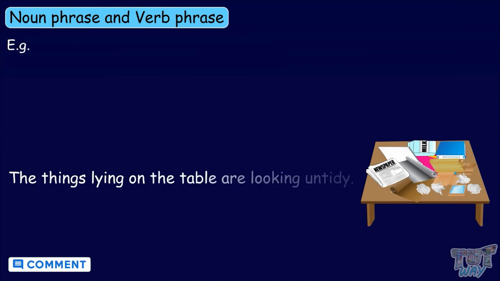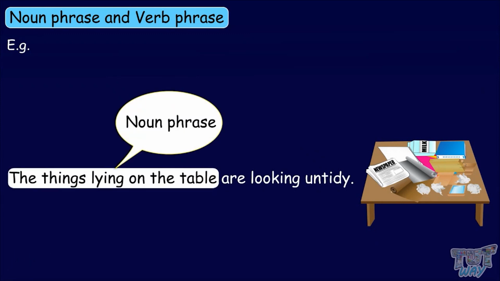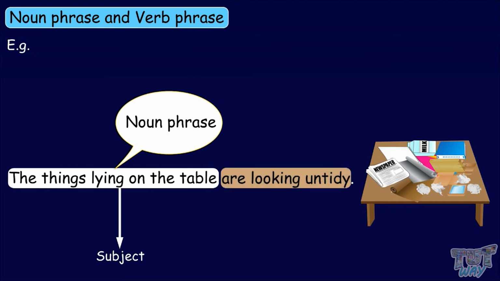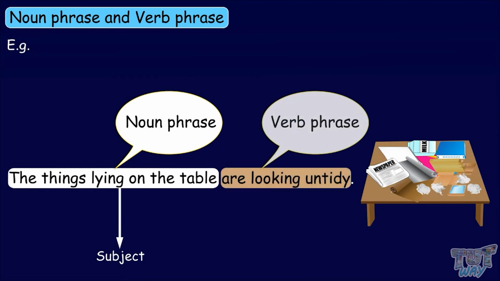The things lying on the table are looking untidy. The noun phrase here is things lying on the table, which also happens to be the subject of the sentence. The rest of the sentence, are looking very untidy, is a verb phrase and also the predicate of the sentence.